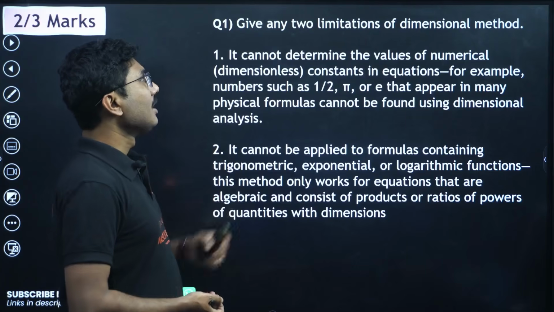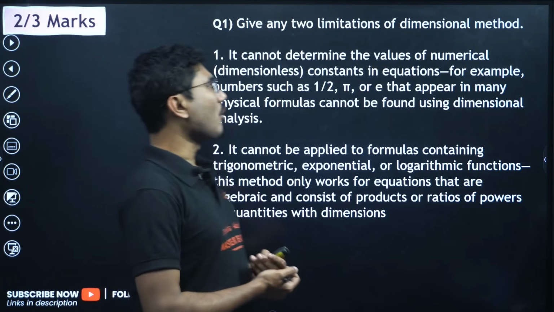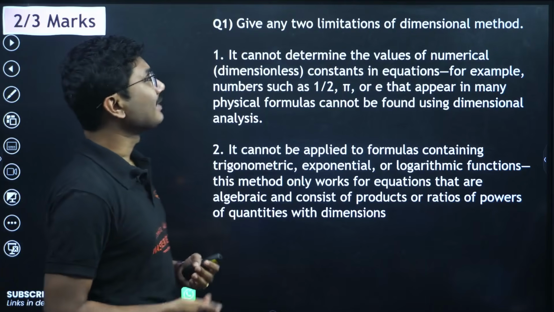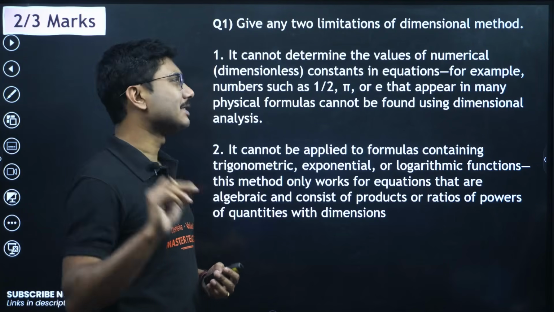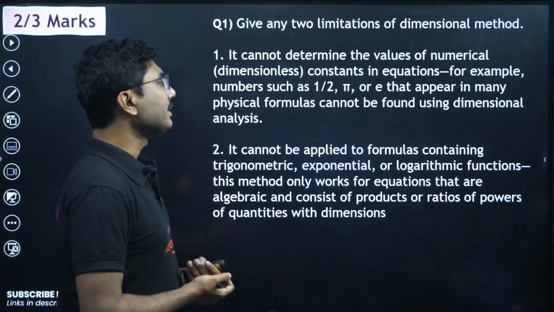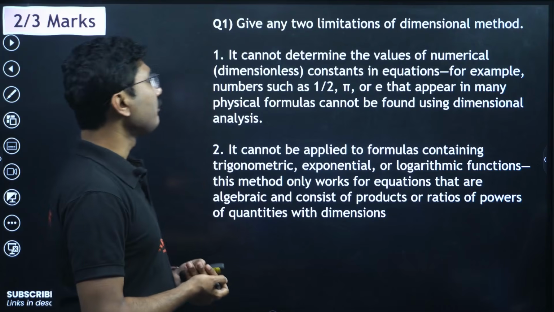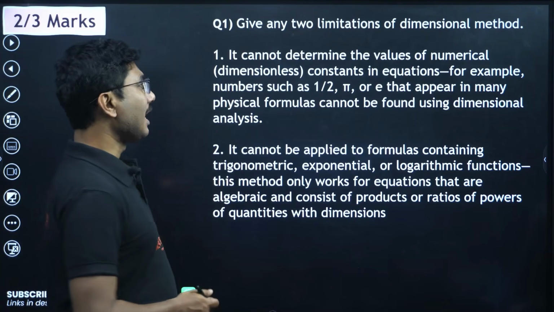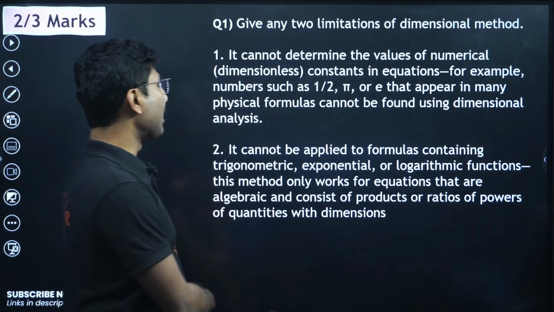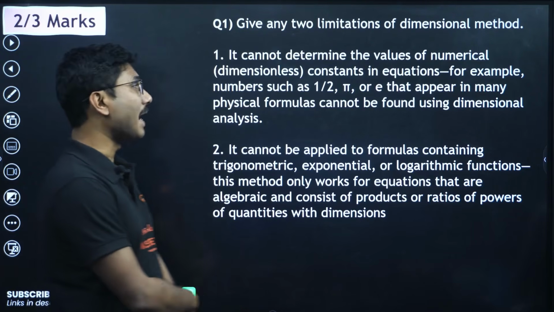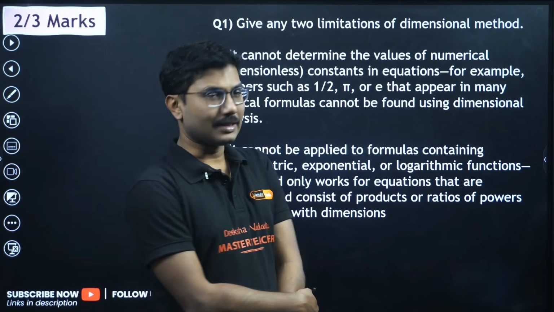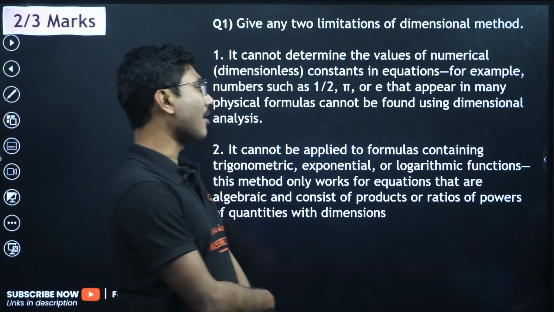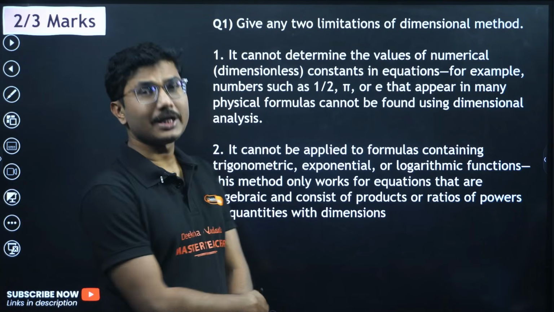So let's start. Give any two limitations of the dimensional method. Very interesting question. It cannot determine the values of numerical or dimensionless constants in equations. For example, a number such as half, pi, or small e, exponential e, that appears in many physical formulas cannot be found using dimensional analysis.